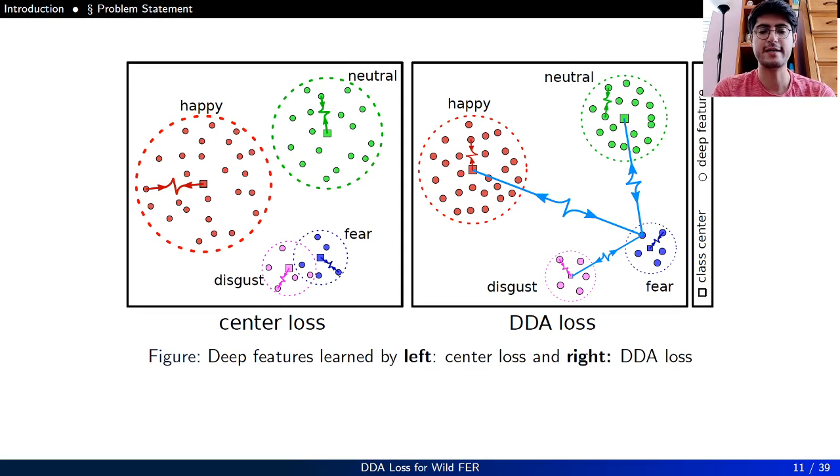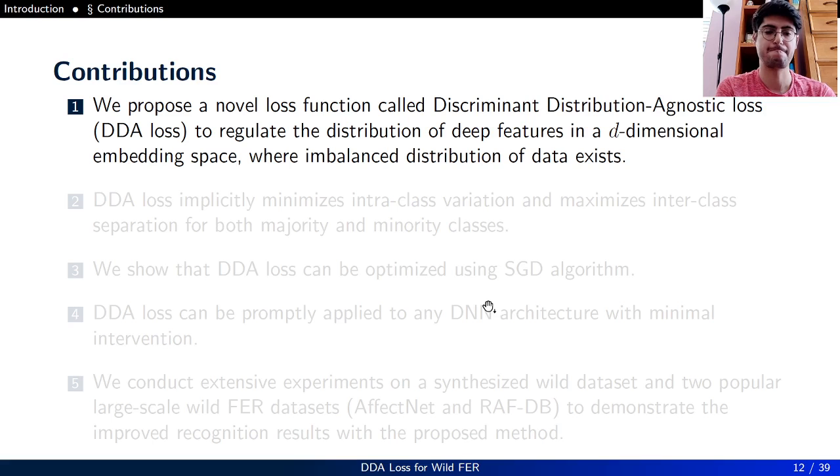Here we see how DDA loss is compared to center loss when optimizing an embedding space. As you can see, center loss is pulling the deep features of a class toward their corresponding class center in the embedding space. But DDA loss is not only doing that, but also pushing the deep features of a class away from other class centers. So as a result, we will have a more optimized embedding space in the case of DDA loss, where both majority classes and minority classes are well separated.